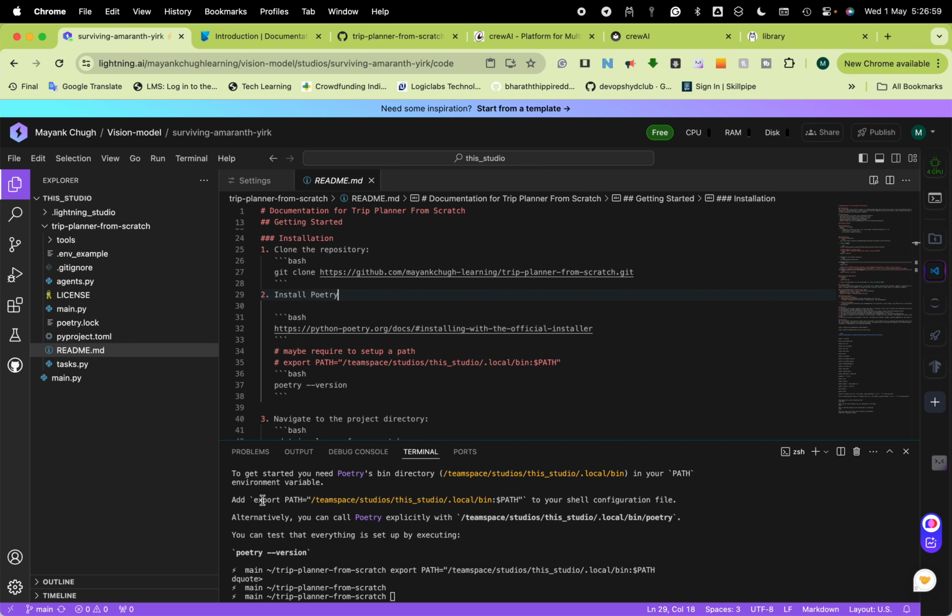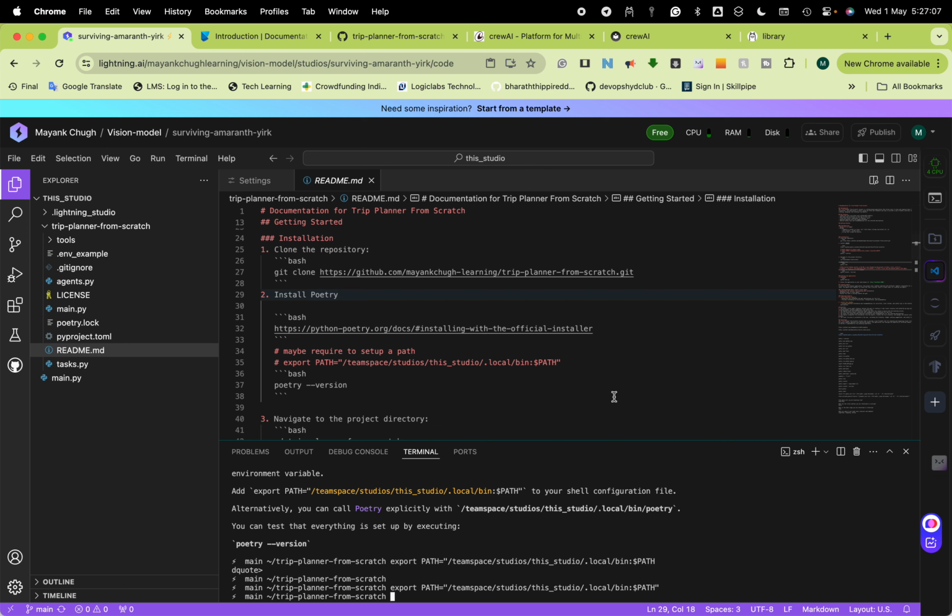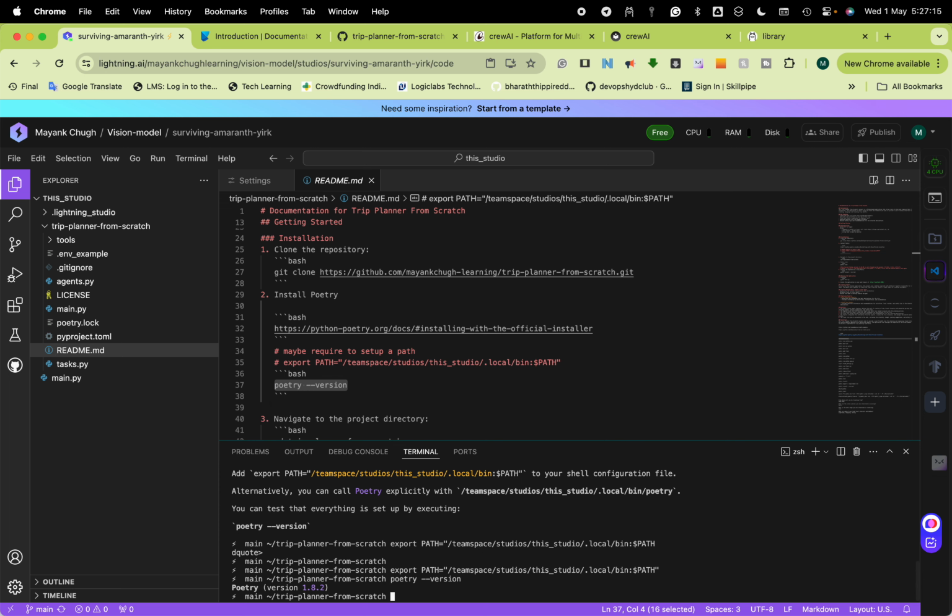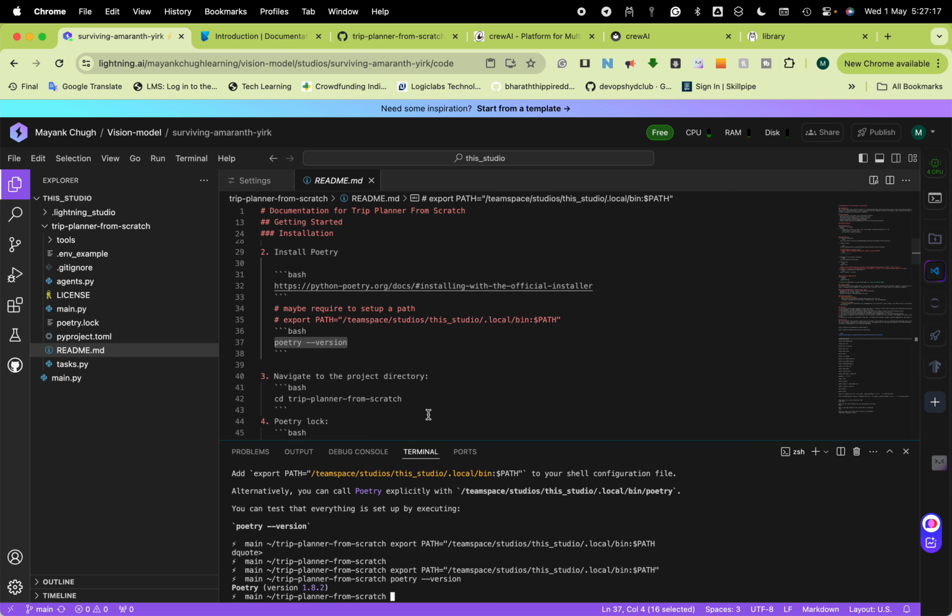Export to path, until double quotes. So it's done, because if you tried the Poetry version without it, it will not work. Now my Poetry is installed.